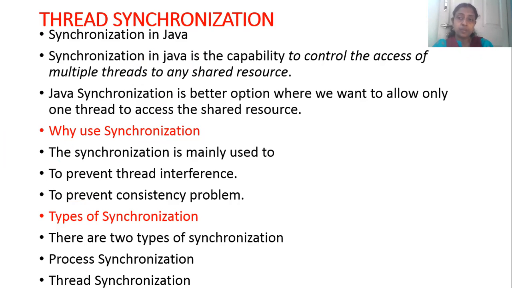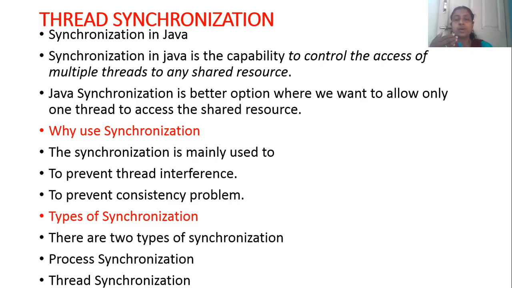Sometimes one process will depend on another process, and that leads to deadlock. In the same way here, thread interference will happen. One thread will be waiting for a resource, and by then another thread will be trying to get access to the same resource. Then interference will happen. So to avoid this interference and also to prevent the consistency problem, like a deadlock,